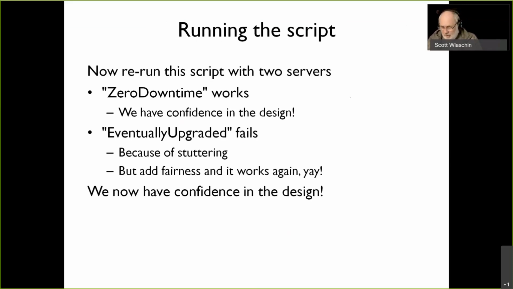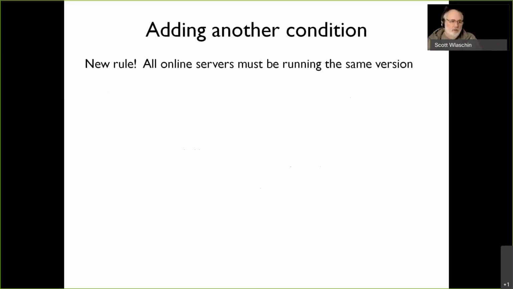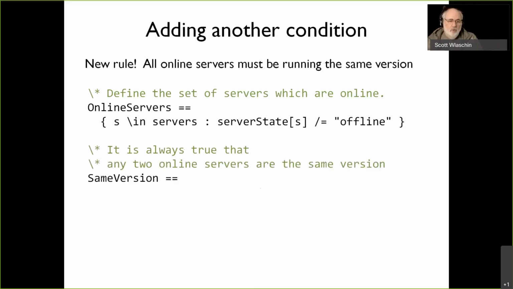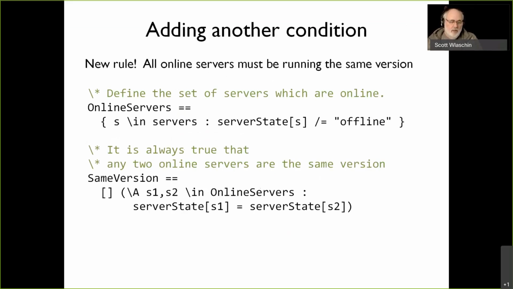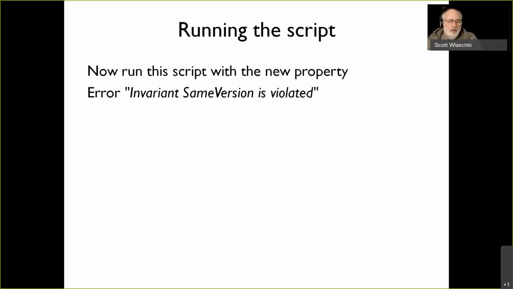This is great. Now let's add one more condition. Let's say that all the servers have to be running the same version, which is a decent condition to have. They all have to be running either version 1 or version 2. So here's the set of servers, all the servers which are not offline. That's the set of online servers. And it's always true that you take any 2 servers in the set of online servers and they have the same version. Now, if you run the script with this property, we immediately get an error again. It's not always true. Well, why is it not always true?